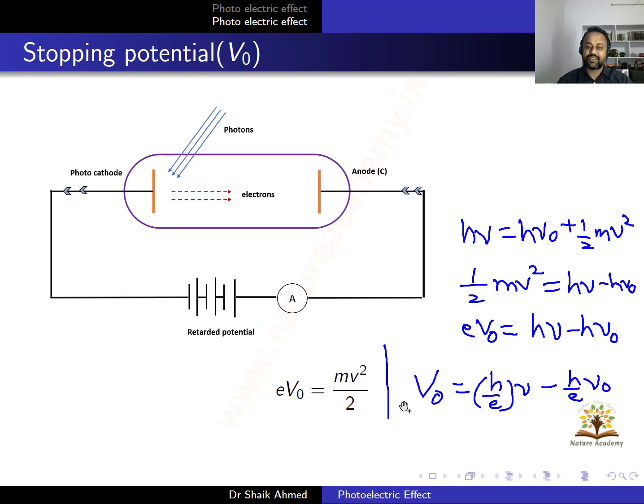So look at this expression. This is now in the same form, y is equal to m x minus c. Here y is stopping potential, x is your frequency. What is the slope? h by e is the slope. And what is your c value? h nu naught by e, that is work function by e, is the intercept here. Okay, so let us look at all these things in the graph.